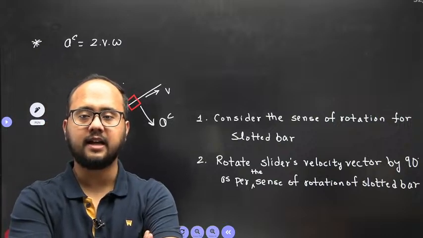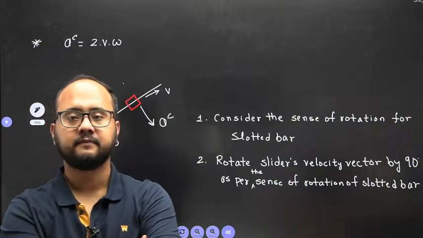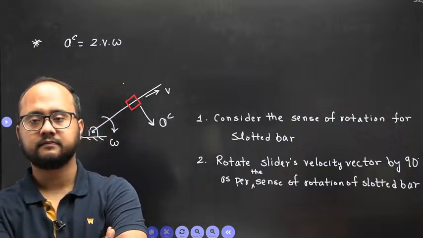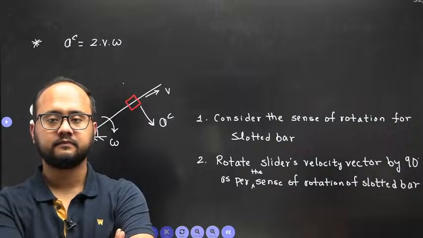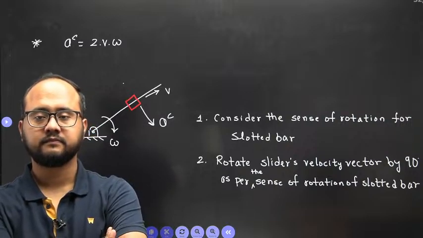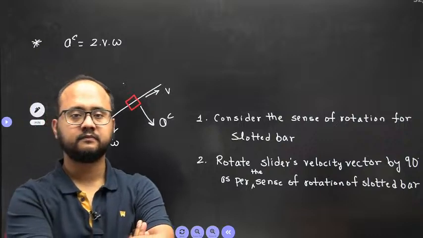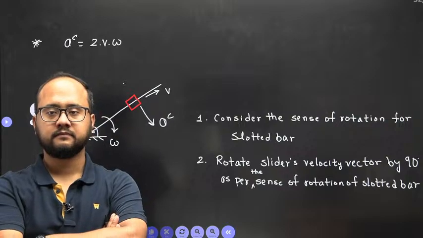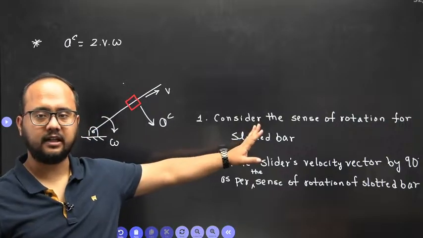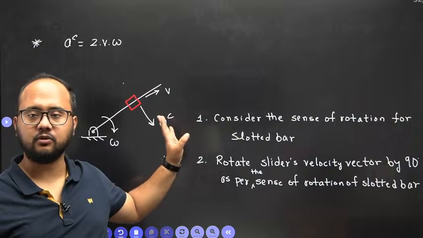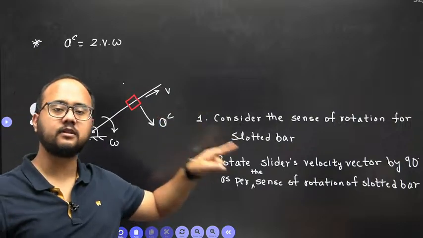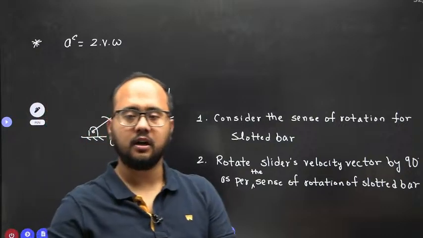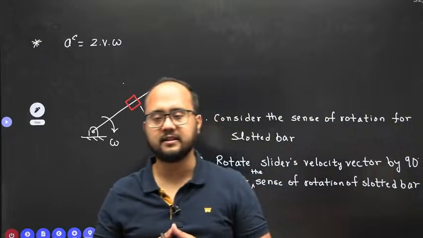Coriolis acceleration direction. Right, because only two steps are there. Step number one, sense of rotation we need to know, and after that, slider velocity vector I need to turn. Okay, great, superb. So that's all for theory of machines session number 2.